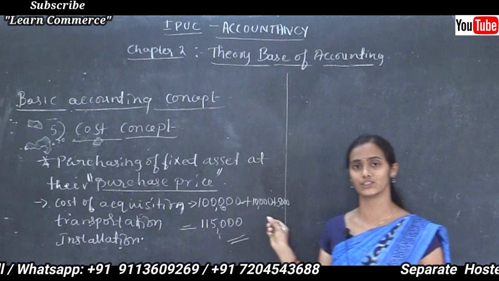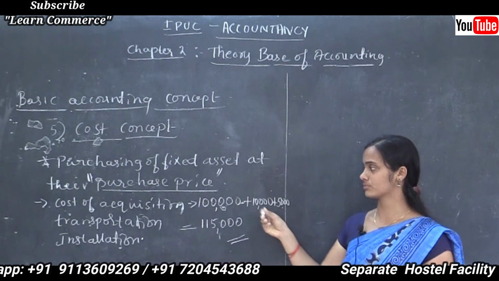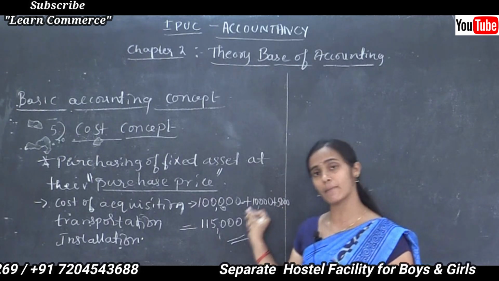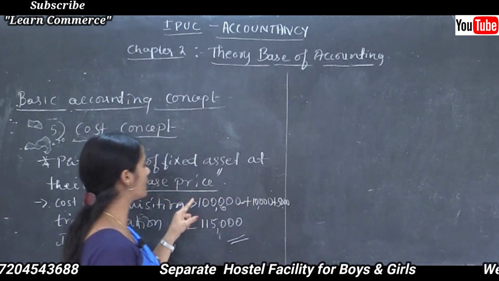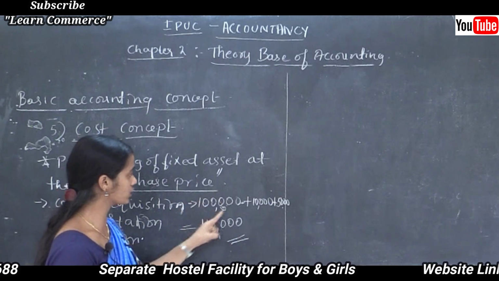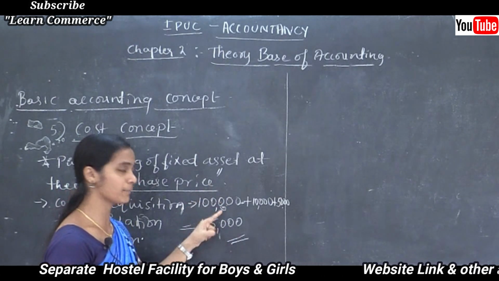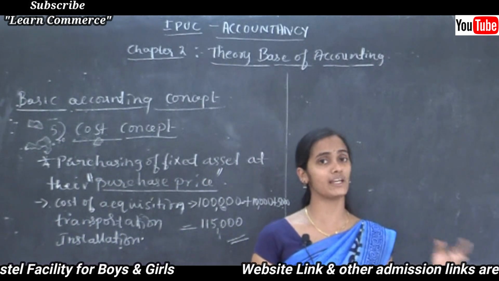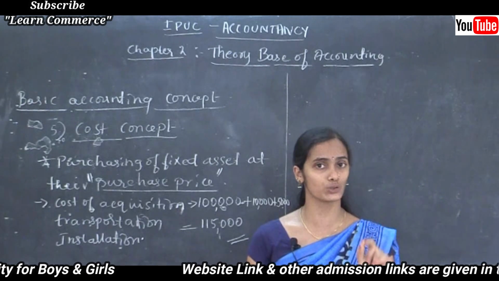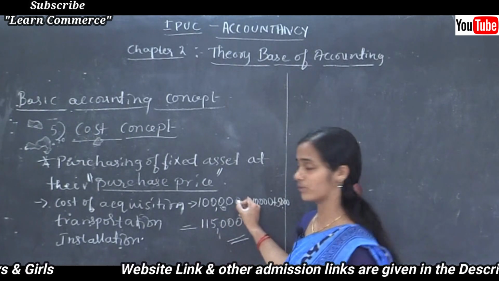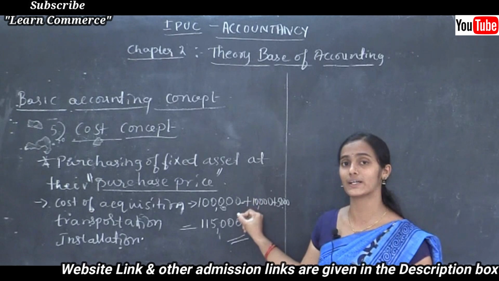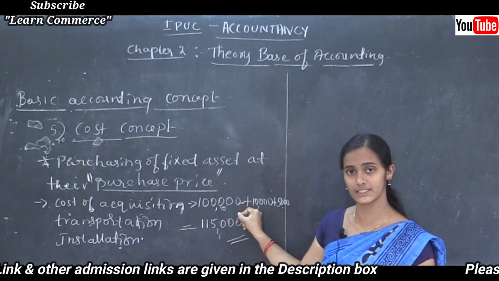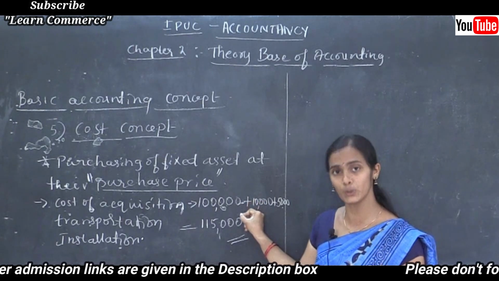For example, you purchased a machinery for rupees 1 lakh. Actually the market value of the asset may be 1,10,000, but you purchased it at the price of 1 lakh. You should record that amount regardless of the market value. Market value may be more or less than that, but you should record the cost, on the basis of how much the organization paid.